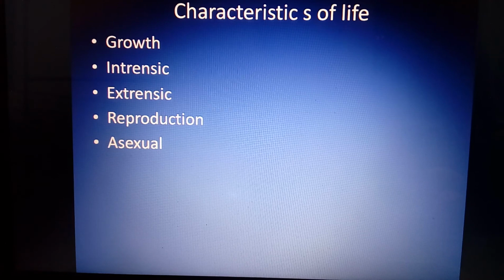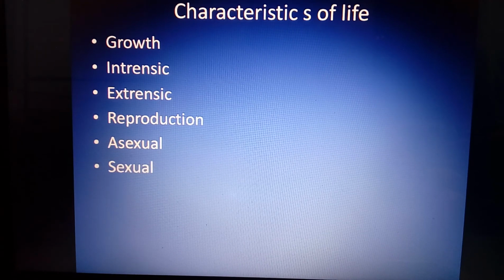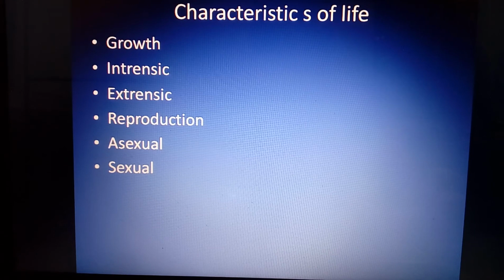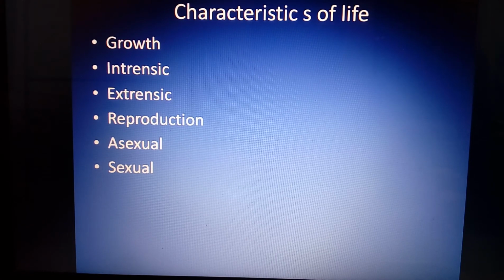So the next type of reproduction is what? Sexual reproduction. In the process of sexual reproduction, both parents are required. Both of those parents should produce gametes. Gametes are also called sex cells, or germ cells. These gametes, sex cells or germ cells unite with each other. They lead to syngamy, the union of a male and a female gamete, which results in the formation of a zygote.